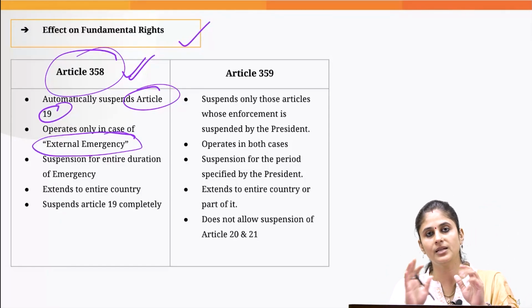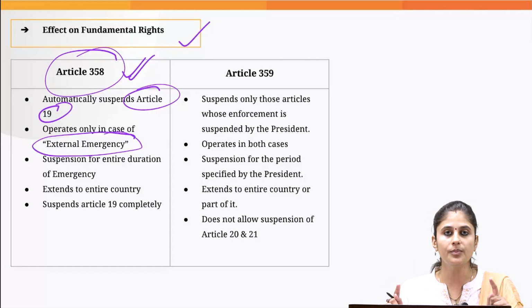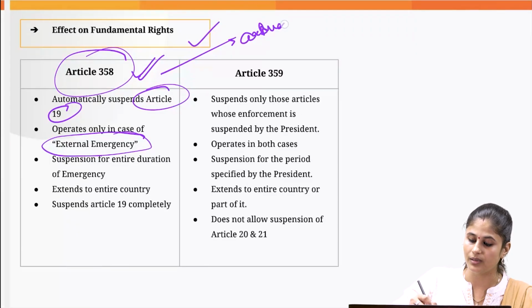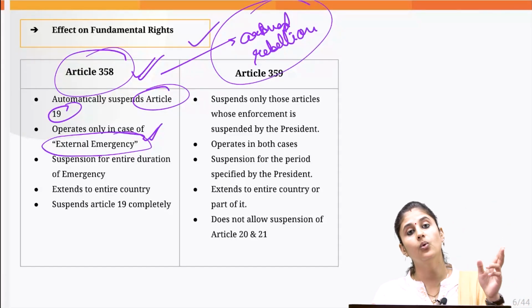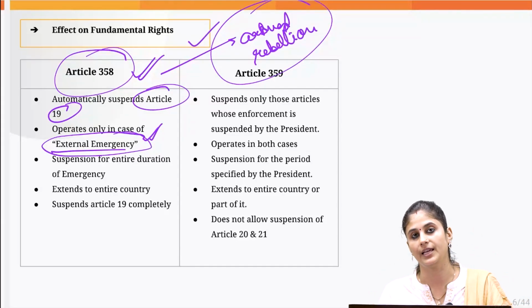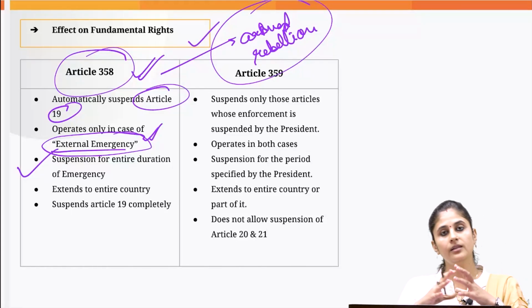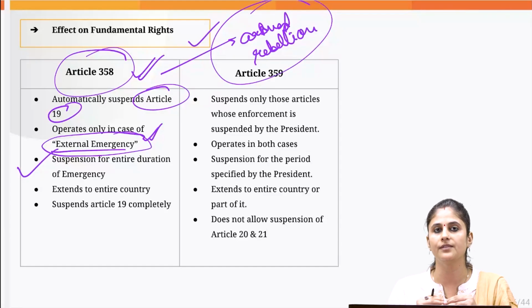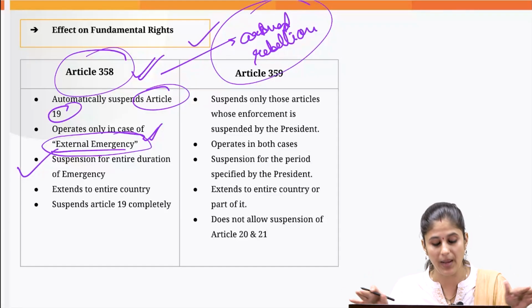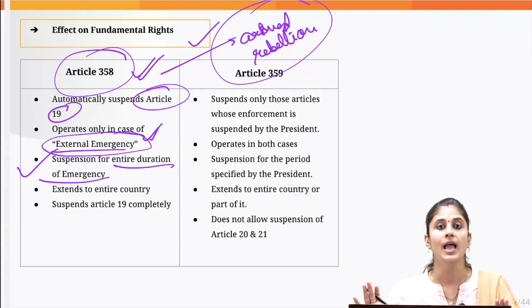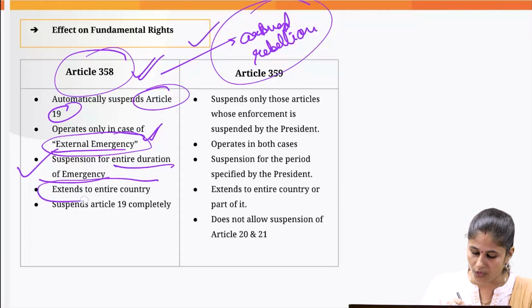The 6 fundamental rights that we enjoy under Article 19 would not be suspended when the national emergency is proclaimed on the grounds of armed rebellion. So this would be operating only when the national emergency has been proclaimed on war or external aggression grounds. Then, when it is proclaimed on those grounds, the 6 fundamental rights under Article 19 remain suspended throughout the duration, till the time the national emergency is operative. And this would remain suspended for the entire country.